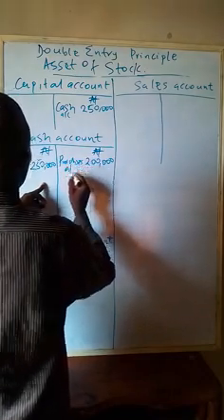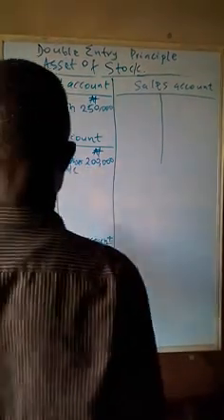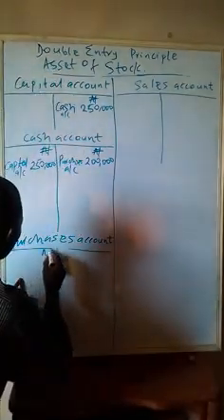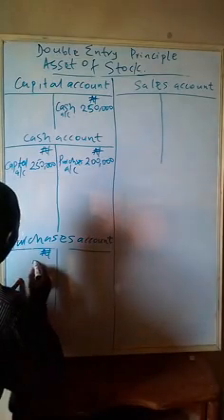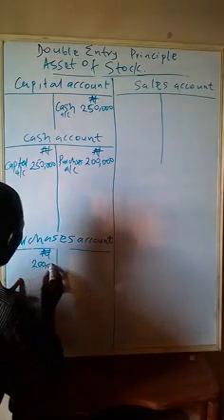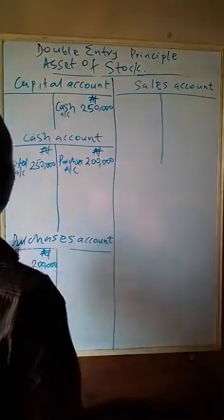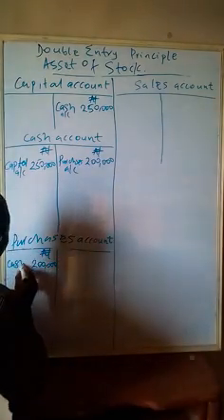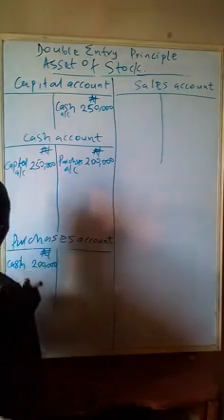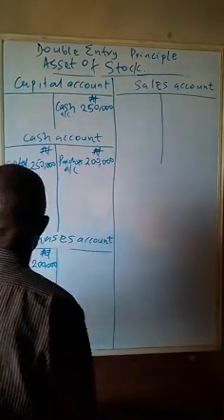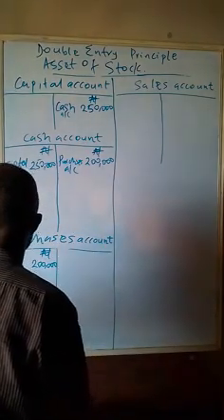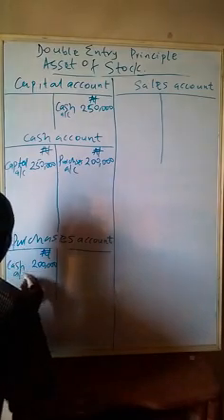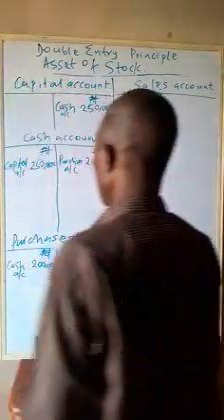Purchases account is the corresponding entry. So purchases is what is receiving. And the cash account is the corresponding entry.